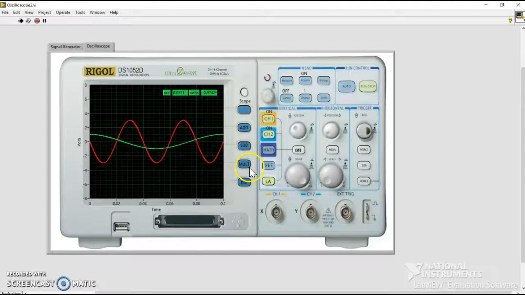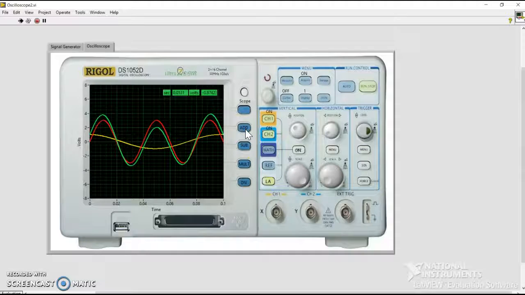You have add, subtract, multiply, and divide. And you can see our signals performing a mathematical operation.